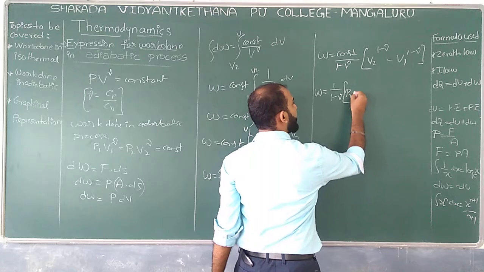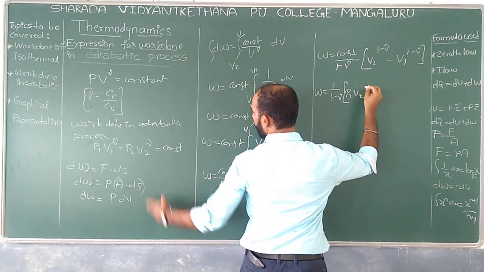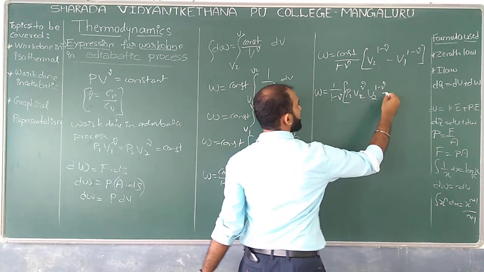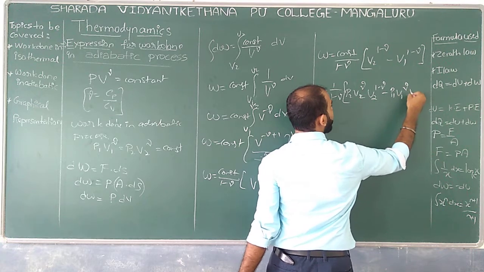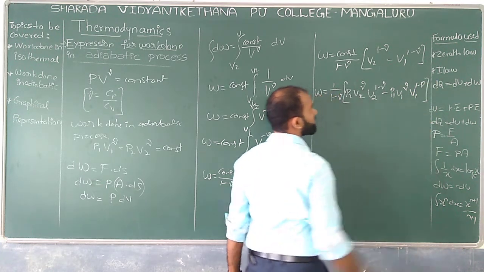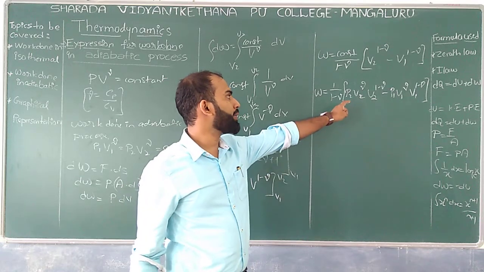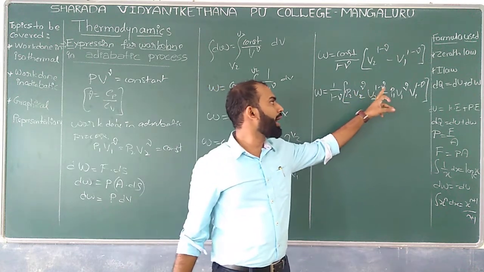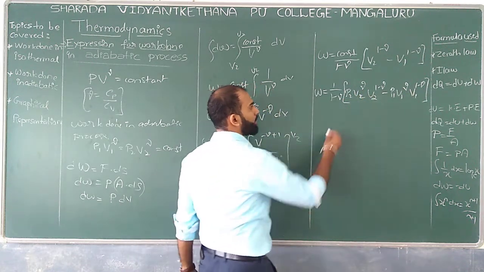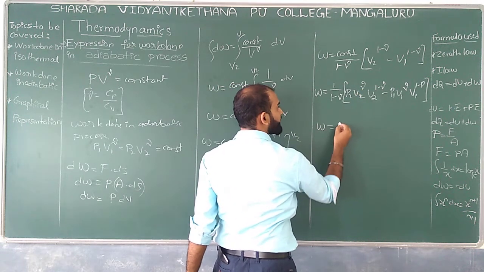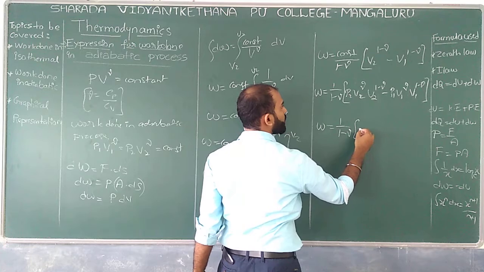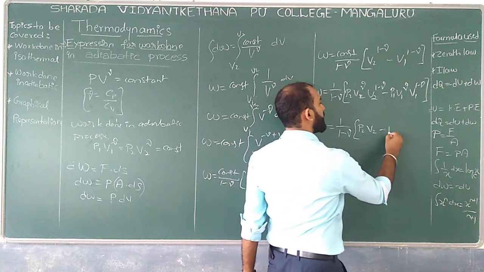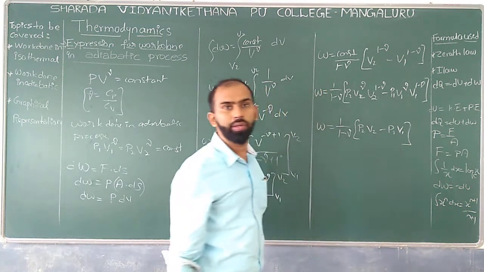So now P2 V2 power gamma into this v to the power 1 minus gamma minus P1 V1 gamma into v1 power 1 minus gamma. Are you getting? So what happens here? Gamma will get cancelled. What is remaining? Because powers are always added. That's why this will get cancelled. W which is equal to 1 by 1 minus gamma into P2 V2, correct, minus P1 V1 I am going to have over here.